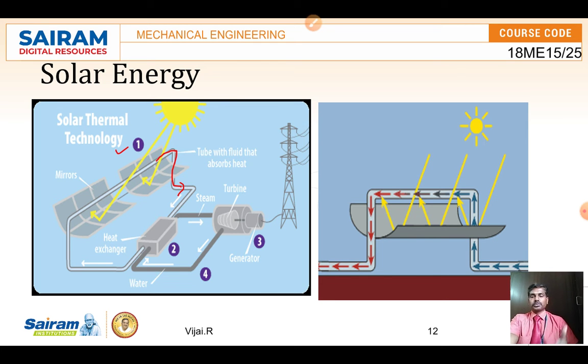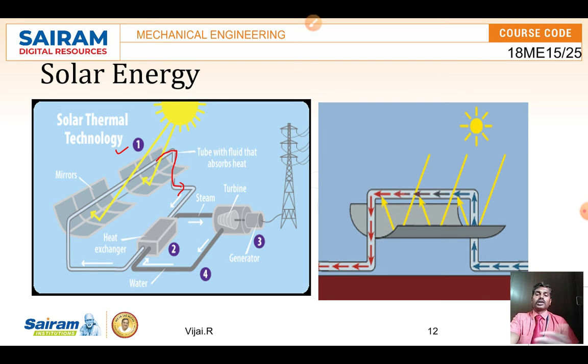When the sunlight passes to a parabolic reflector, the parabolic reflector reflects the solar rays and focuses them towards a pipe where the water is flowing. So the cold water absorbs the heat energy and becomes hotter, right? We can make it a huge amount of heat and make the hot water into steam. That steam is then sent to the turbine, and the turbine is connected to the generator, which can produce electricity. So this is one kind we can do.